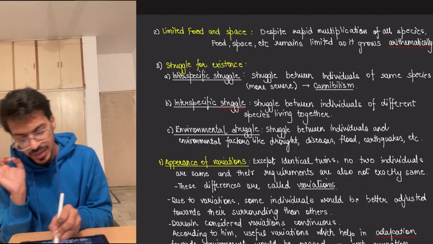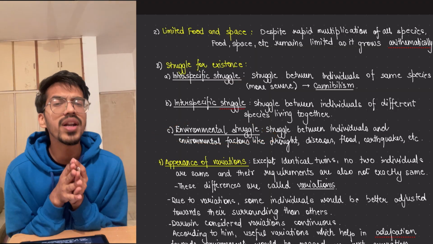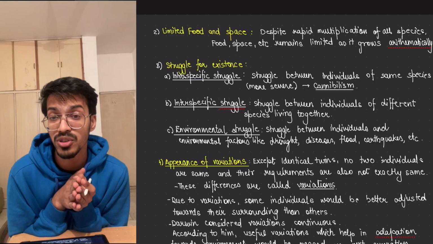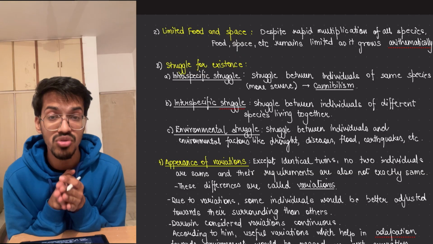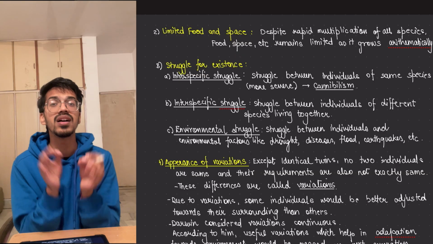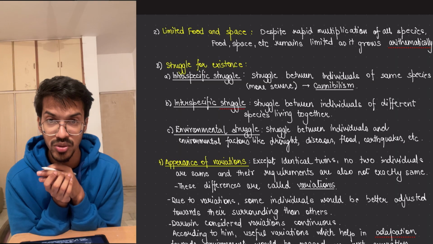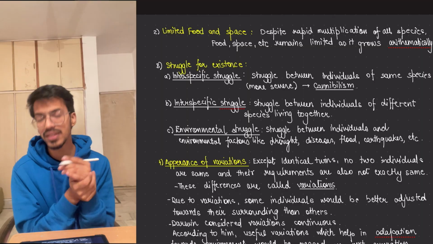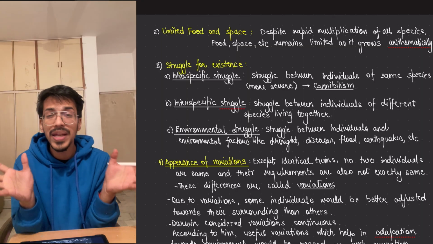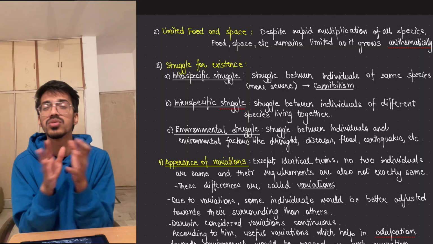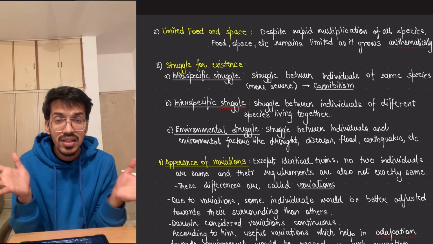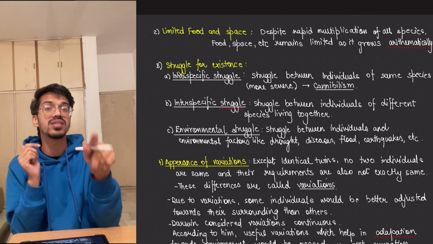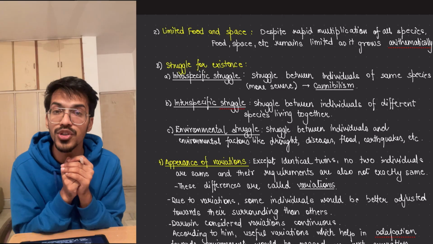And then finally there will be the environmental struggles. What does the environment pose? The environment poses lots of different types of conditions which give struggles to the species to survive, and only the fittest of them will be able to survive in all of these cases, which is the next thing that will come up. But what are the factors? For example, torrential rains, heavy rains, cyclones, tornadoes, floods, droughts. These play an important role in making a species survive and keeping a check on the population level.